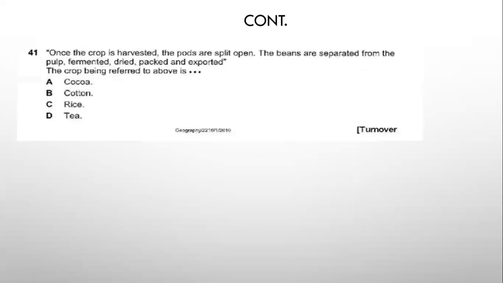Next question. Once the crop is harvested, the pods are split open, the beans are separated from the pulp, fermented, dried, packed, and exported. The crop being referred to above is, this is basically what I talked about. So the best possible answer is A here, which is cocoa.